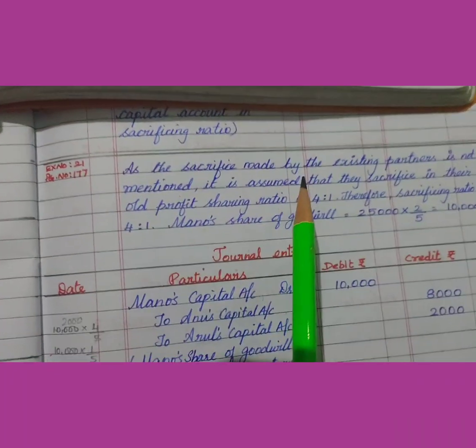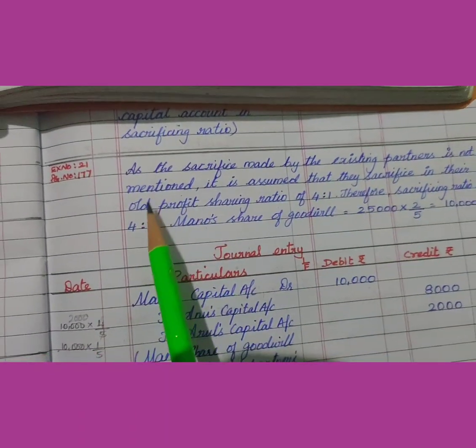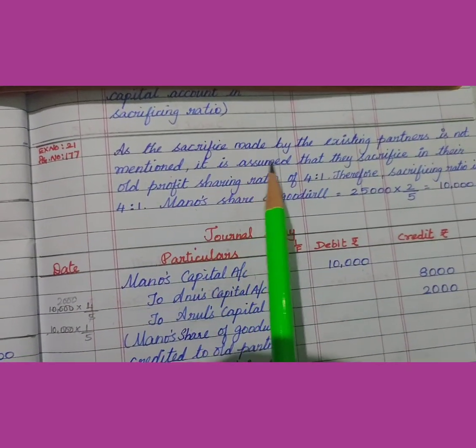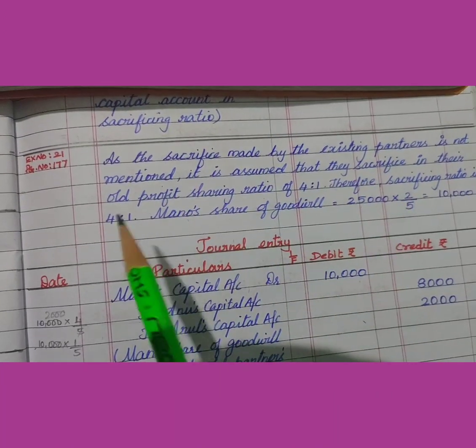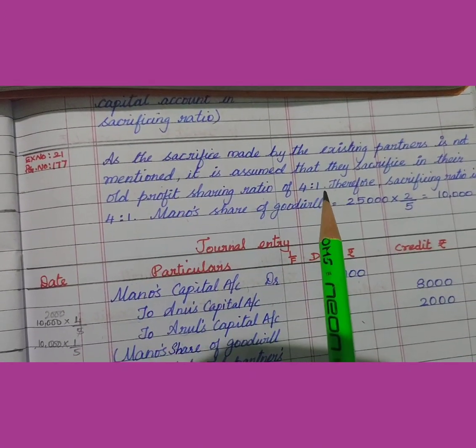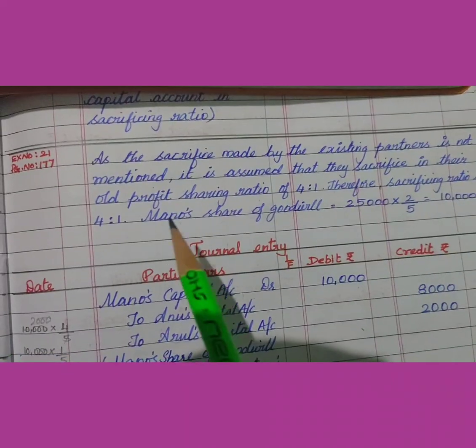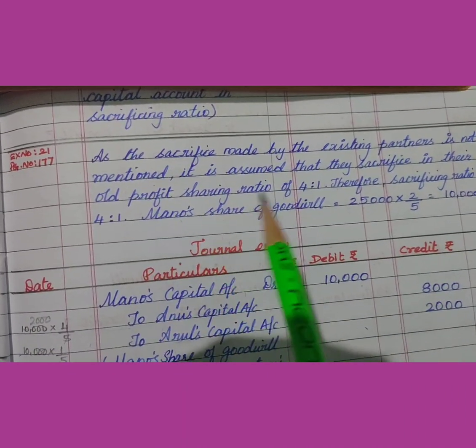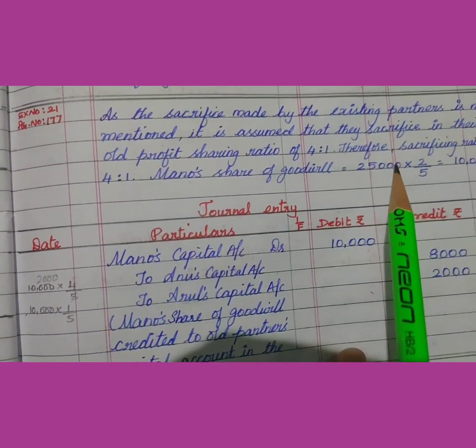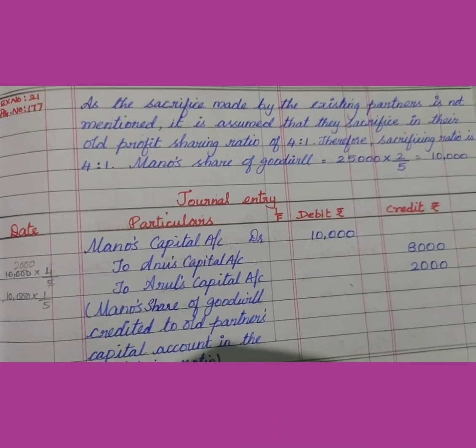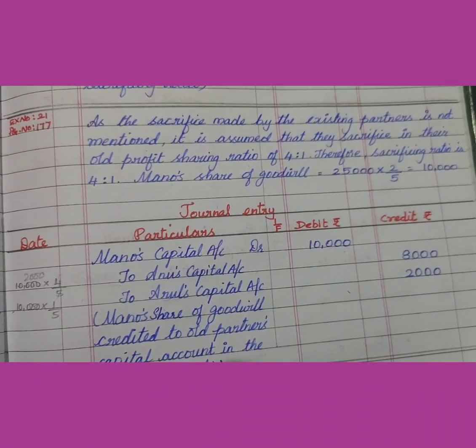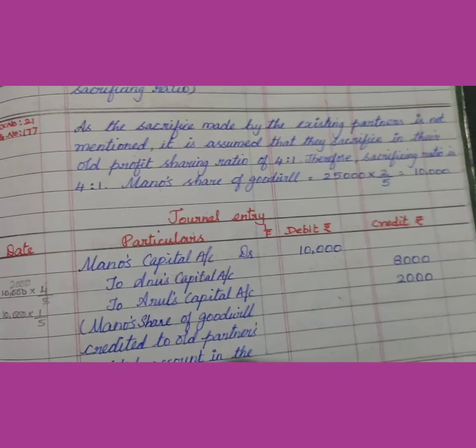See, as the sacrifice made by the existing partner is not mentioned, it is assumed that they sacrifice in their old profit sharing ratio of 4:1. Therefore, sacrificing ratio is 4:1. And Mano's share of goodwill is equal to 25,000 into 2 by 5, which will give you 10,000. Now, we'll write the journal entry.